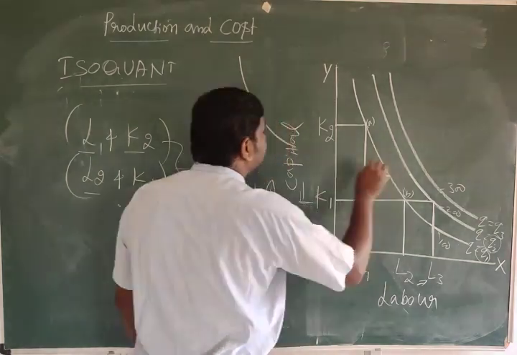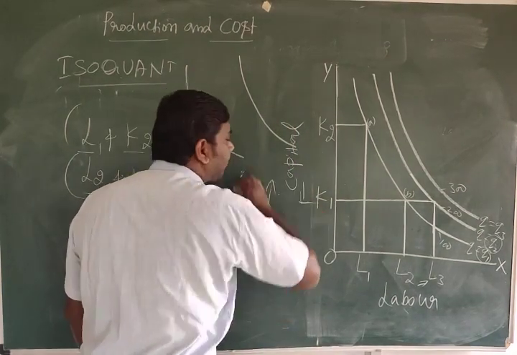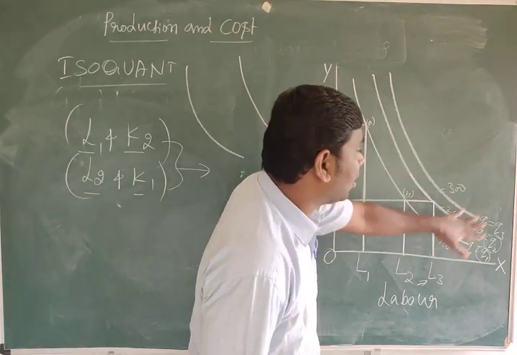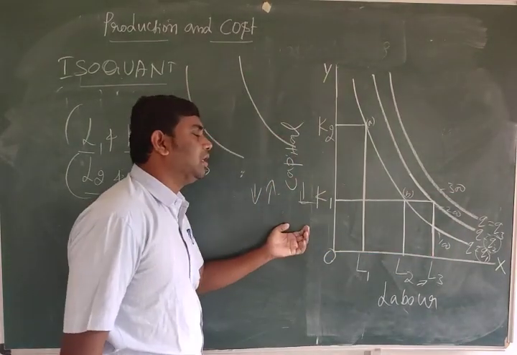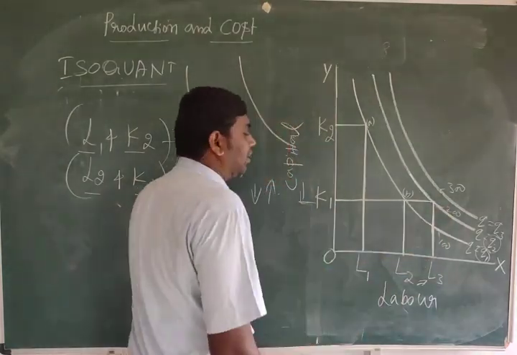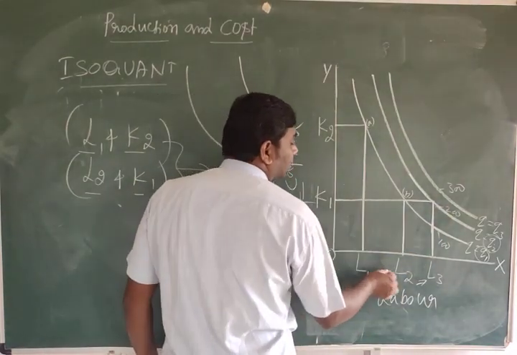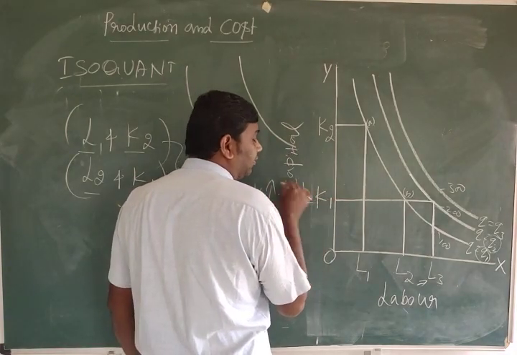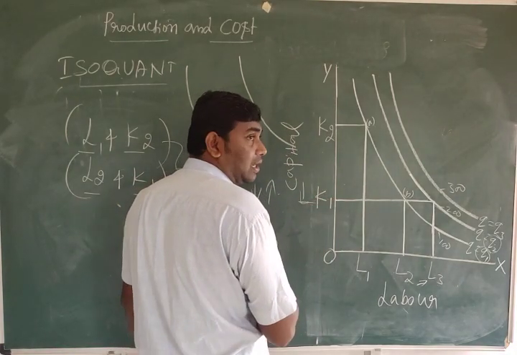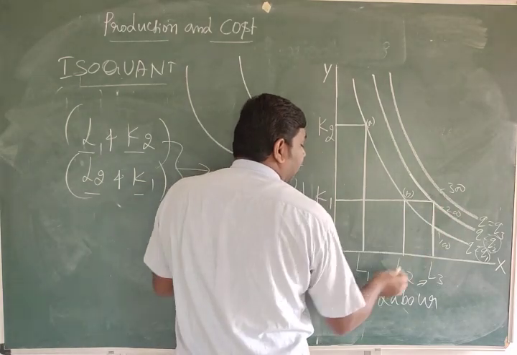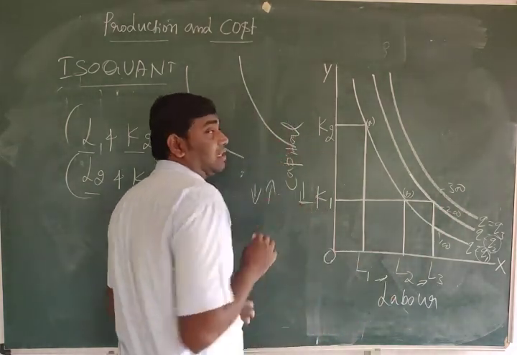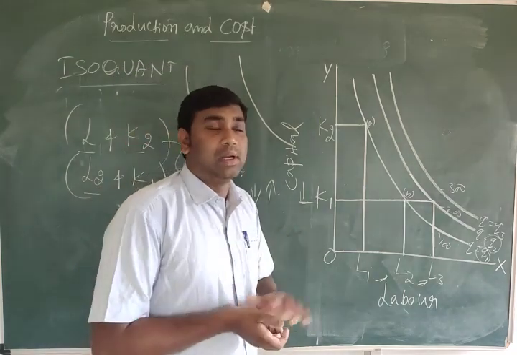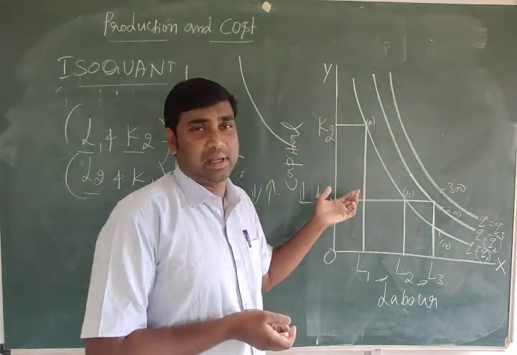You can observe that it is negatively sloped. Why? Because to produce more commodities, we should increase 1 unit of one input and sacrifice 1 unit of another input. Are you understanding? To get more product, we should increase one thing and sacrifice another thing. So this is called isoquant. It will come for 4 marks in our examination.